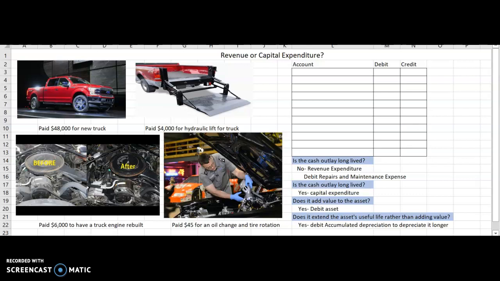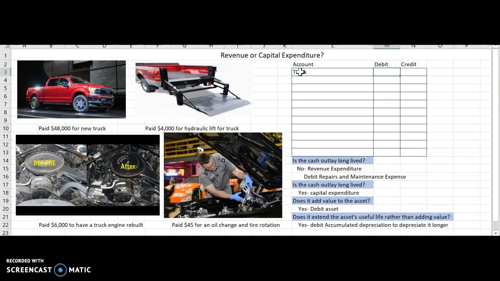If it is a capital expenditure, that means that whatever cash we pay out is either going to add value to my truck or extend the truck's useful life, which means it makes the truck last longer. In the first one, I paid $48,000 for a new truck. That one is easy.